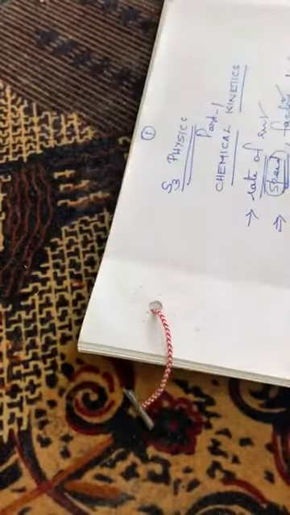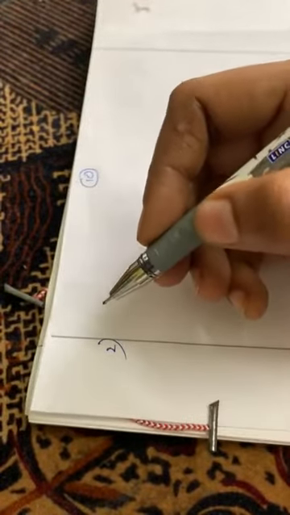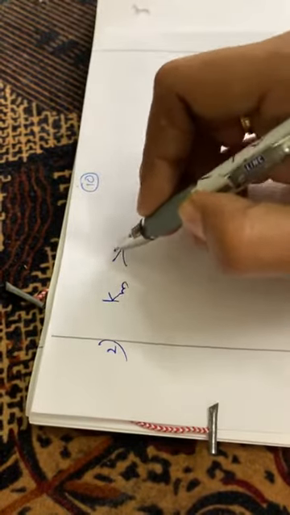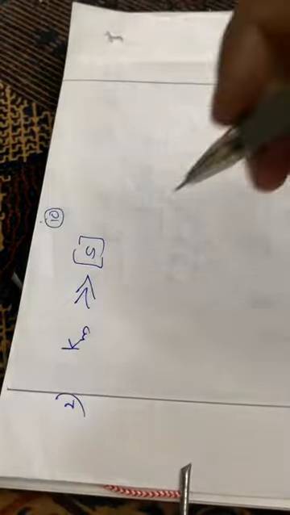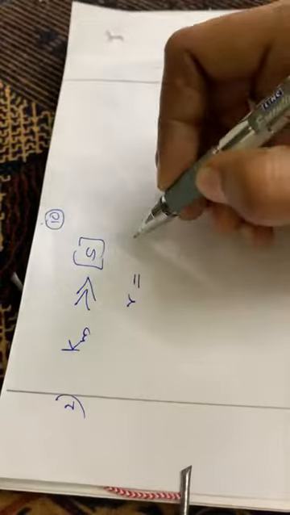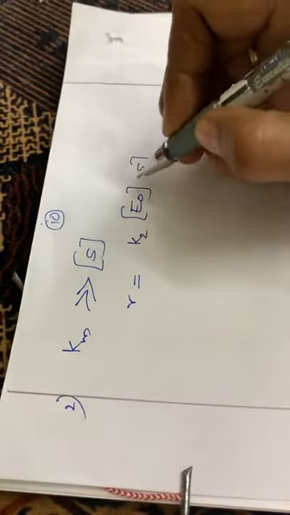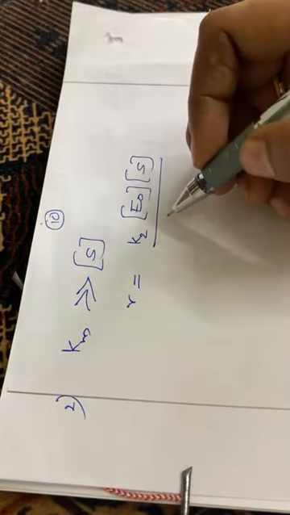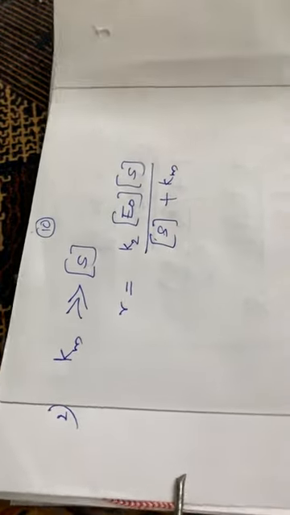Then the second condition is when Km is very much greater than the concentration of the substrate. We have the equation R is equal to K2 into concentration of E0 into concentration of S divided by S plus Km. This is the Michaelis-Menten equation, and it is very important. You have to study the equation by heart.